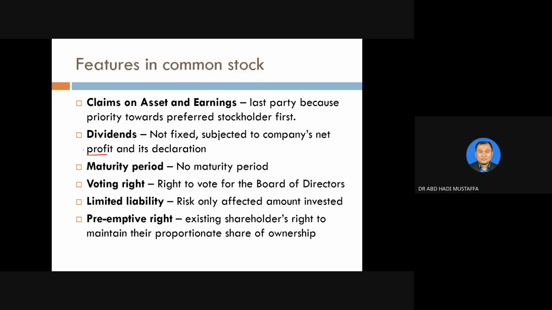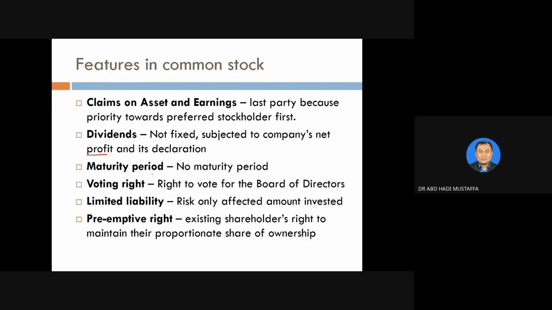The rule of thumb is simple. If there is higher profit, that means higher dividends. If there is low profit, that means low dividends. But if the company has not recorded any profit, which is losses, that means there will be no dividends at all. Therefore, they need to declare the dividend subject to the company's net profit.